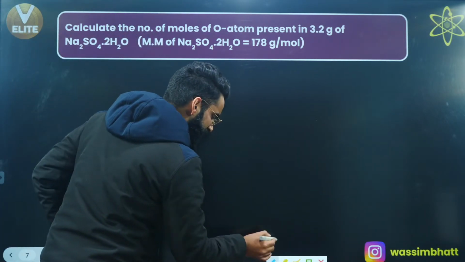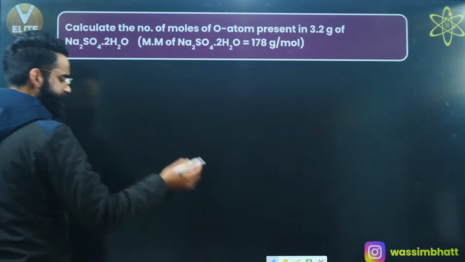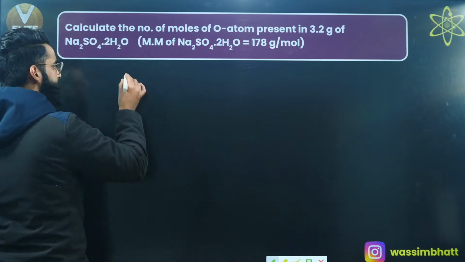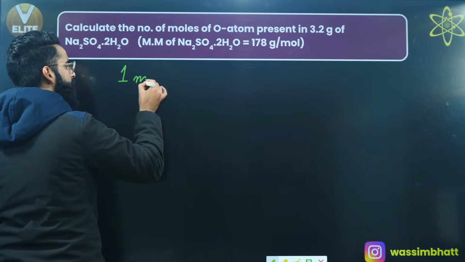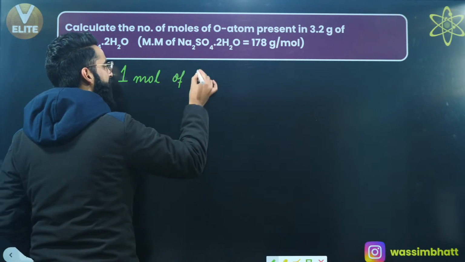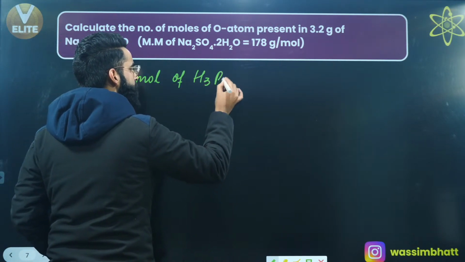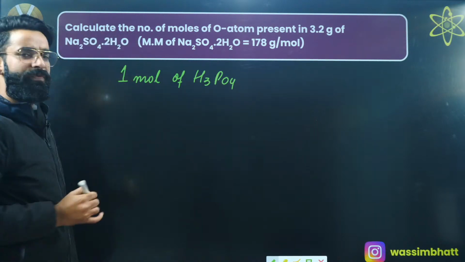For example, let's say I take 1 mole of H3PO4.